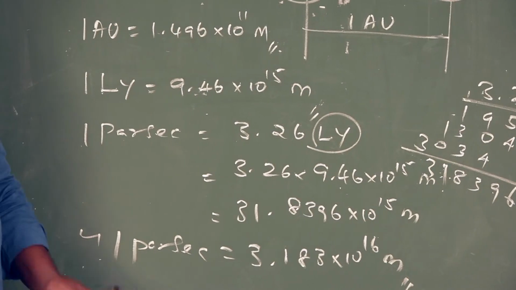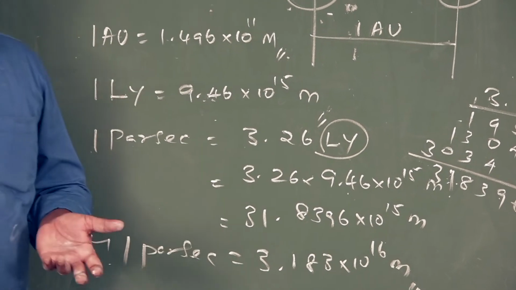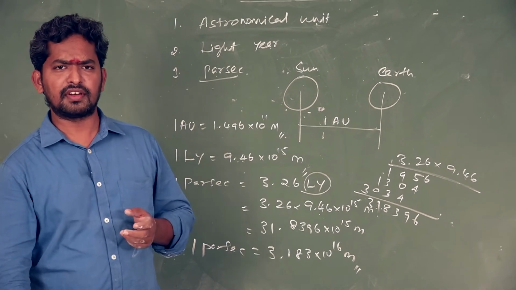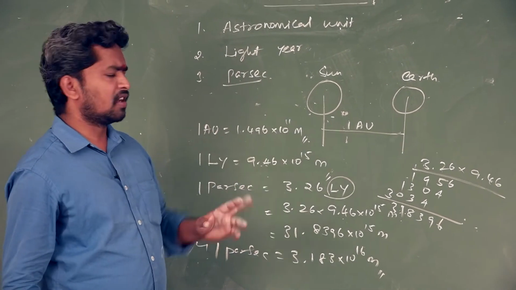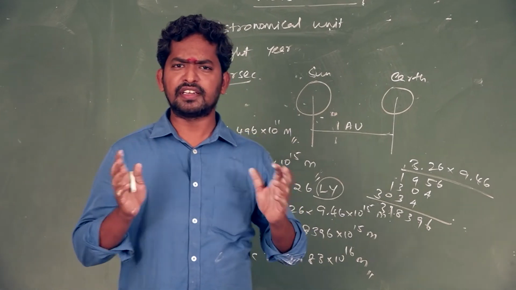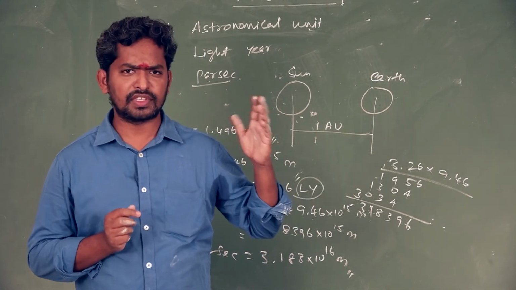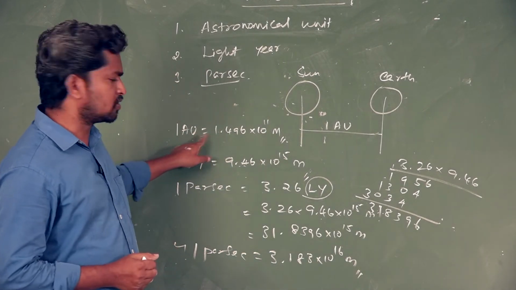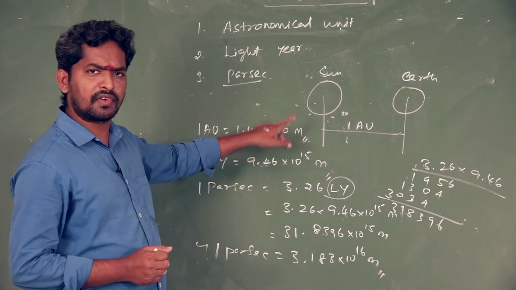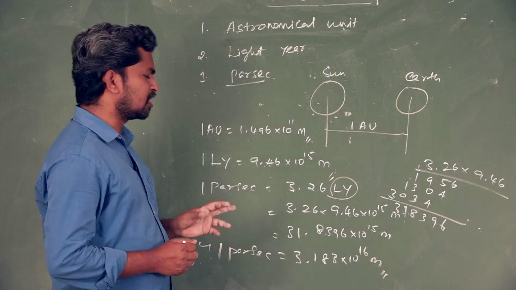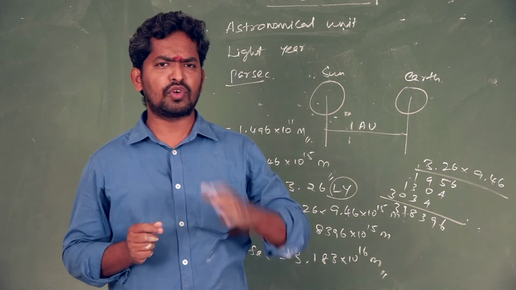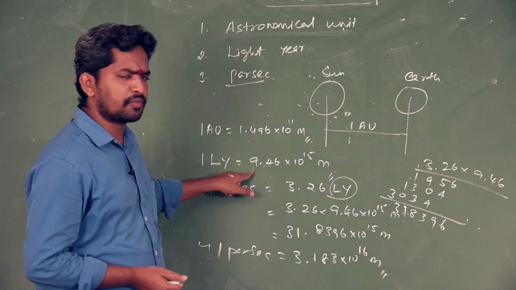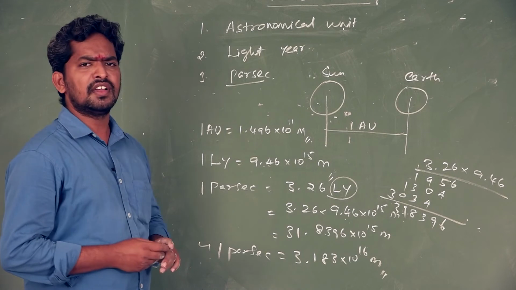So there are 3 very important units: astronomical unit, light year and parsec. These are larger units of length. Astronomical unit is the mean distance from the center of the sun to the center of the earth, equal to 1 astronomical unit. 1 astronomical unit is equal to 1.496 into 10 power 11 meter. Light year is the distance traveled by light in 1 year through vacuum. 1 light year is equal to 9.46 into 10 power 15 meter.